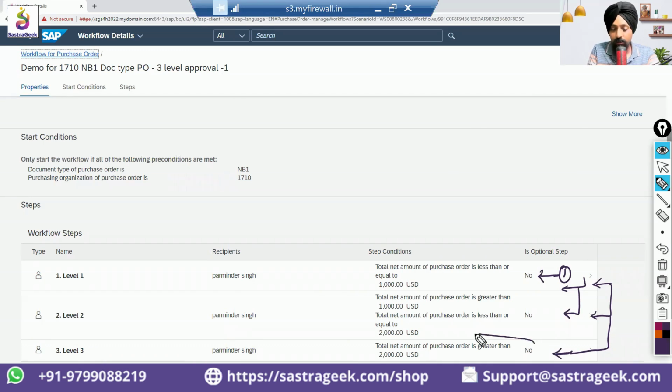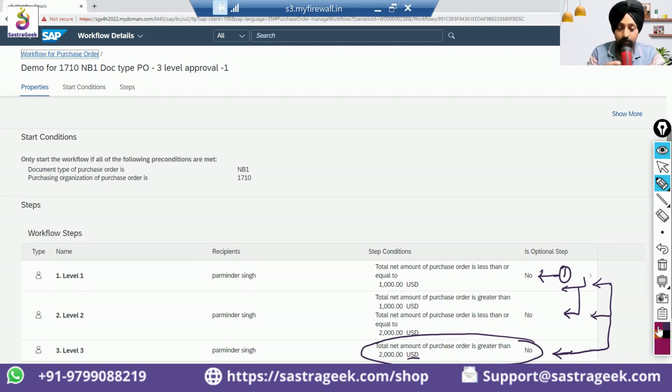It should never directly jump to the VP, saying "you directly approve," when my project manager and senior manager have not approved. It should always be a stage-by-stage, step-by-step process. In these conditions, what is happening? It is skipping the above conditions. So this is the way you need to write the conditions correctly.